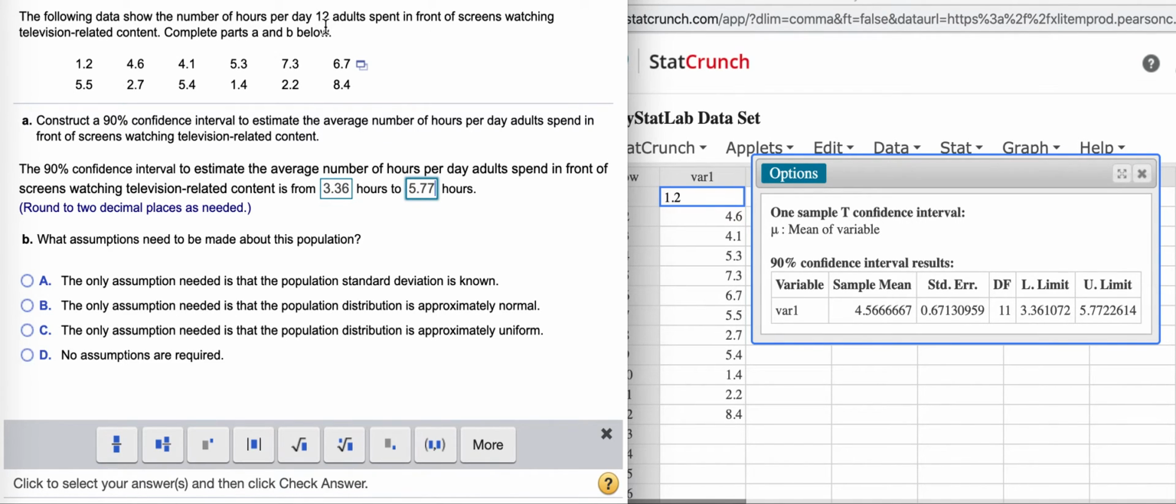So the central limit theorem is not going to save us. What we need to assume is the population follows a normal distribution. And so here, the only assumption that we need to assume is stated in part B, that the population distribution is normal or approximately normal. So B is our best option. I hope this helps.